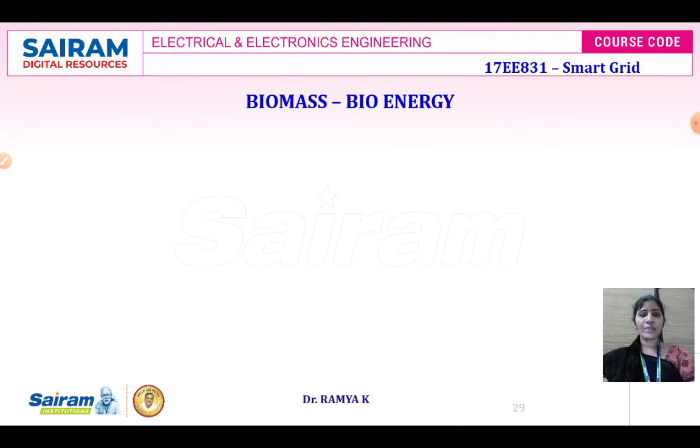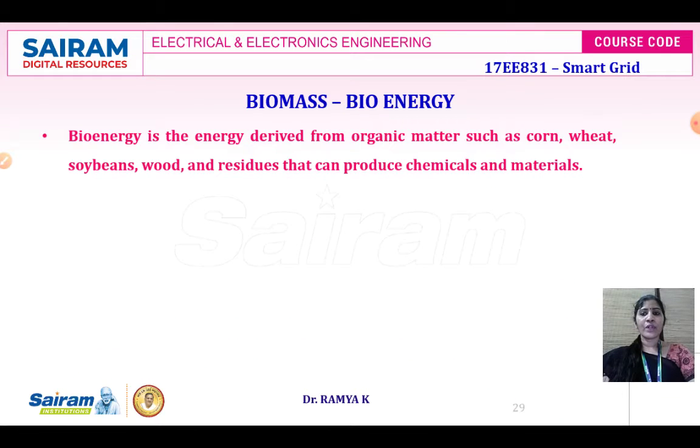We are going to develop a bioenergy. Bioenergy is nothing but the energy derived from the organic matter such as corn, wheat, soya beans, wood and residues that can produce chemicals and materials. When we are going to burn or use the organic matter for deriving the electrical power, then we can say that is going to be the bioenergy.